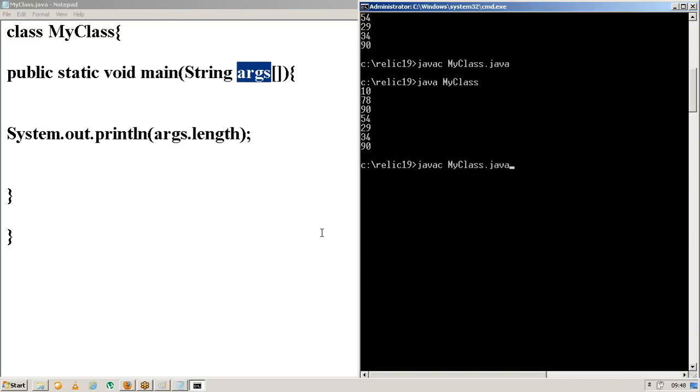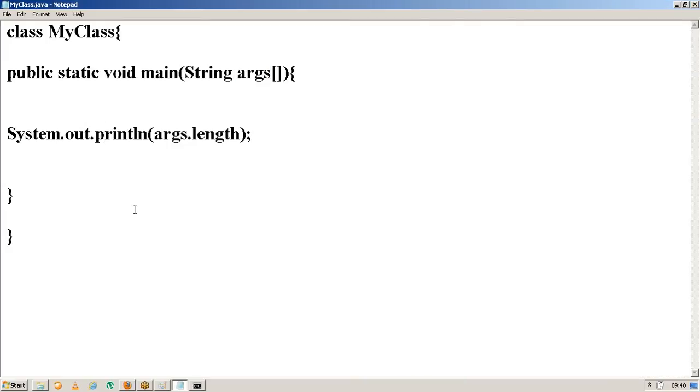How can I calculate the size of this array? By giving the array name. What is the array name here? Args, right? So let me make it args dot length. If I give args dot length, what will happen? It will find the size of this array. So now let me check it.